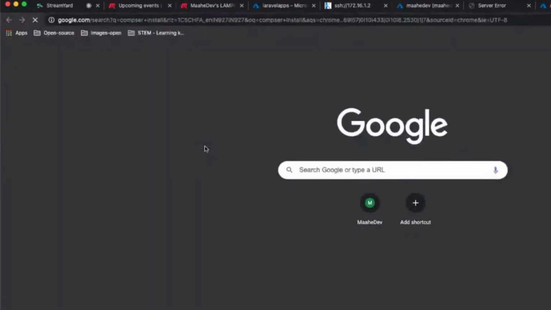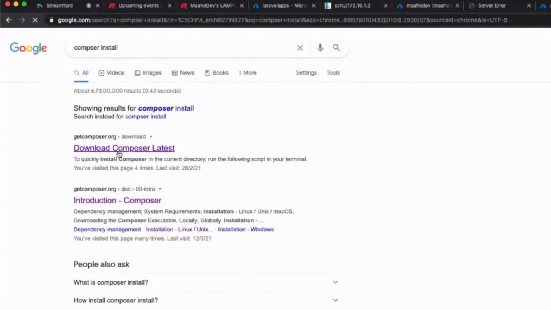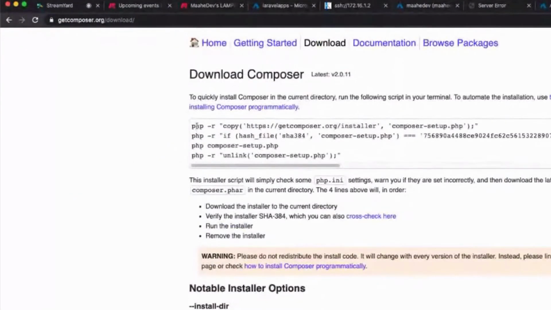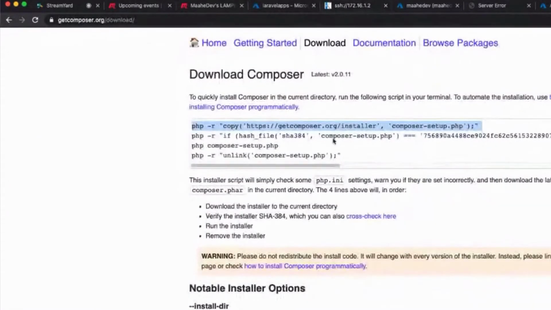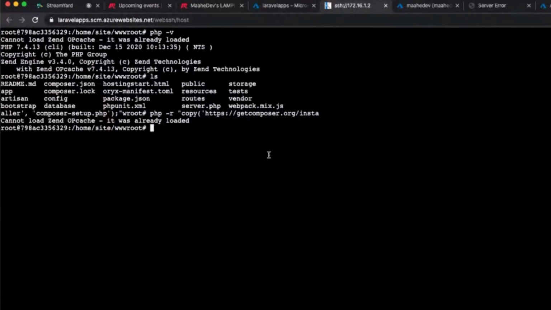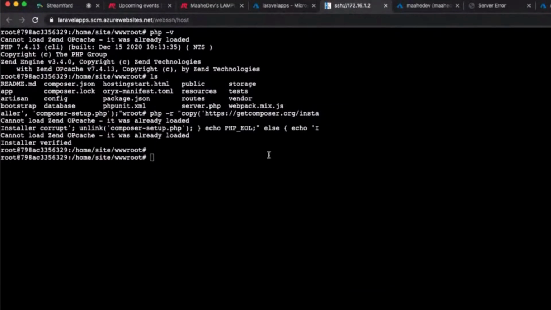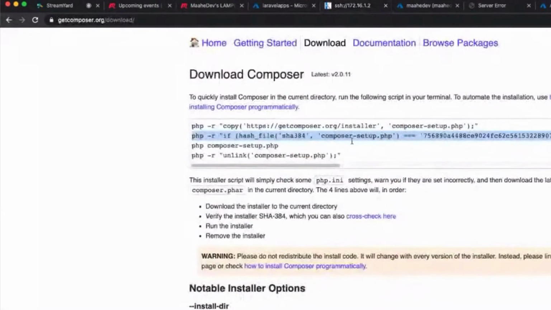Composer install. I'll just copy paste the commands directly. So what I'll do is we will get the composer.phar file here, right? I will keep that composer.phar in the same repo, in the same directory. I will do the composer install.